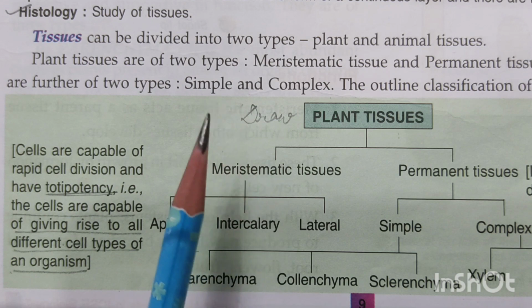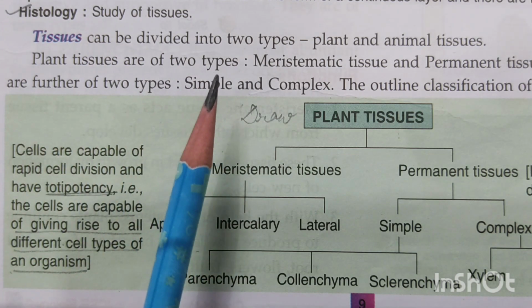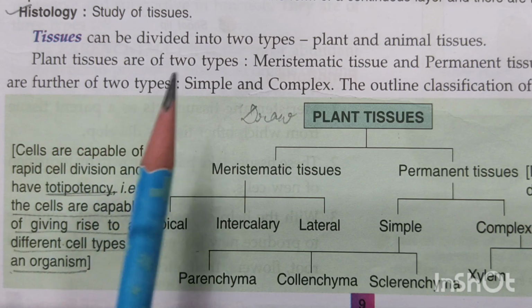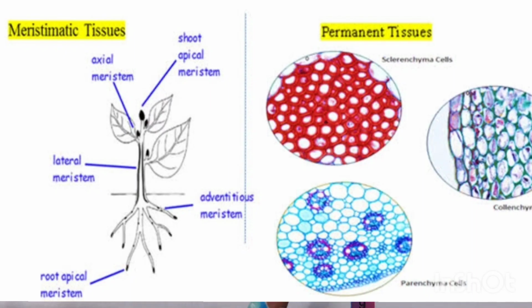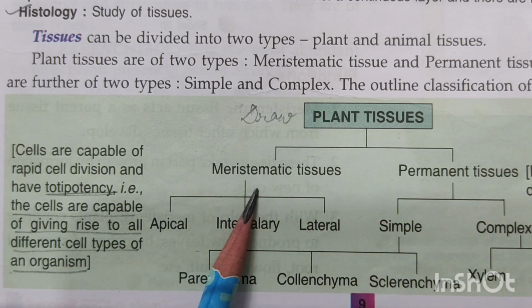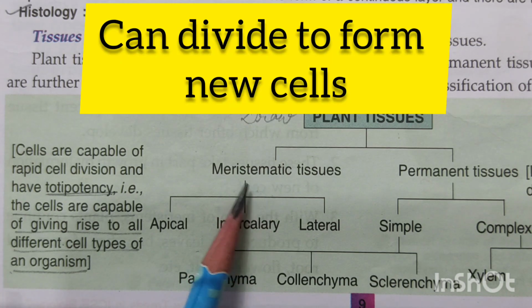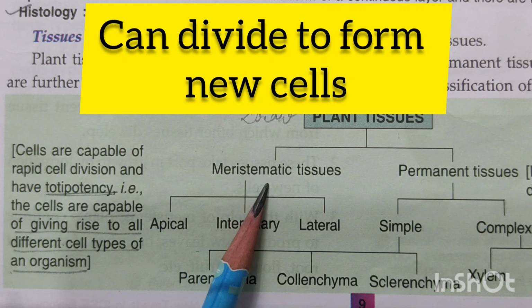Okay. Now, the plant tissue, we begin today with plant tissue, children. So, the plant tissues are further divided into two, which is the meristematic tissue and the permanent tissue. Now, meristematic and permanent tissue, there is one difference between the two. That meristematic tissues are those tissues, children, which are formed of such cells that have the capacity to divide.